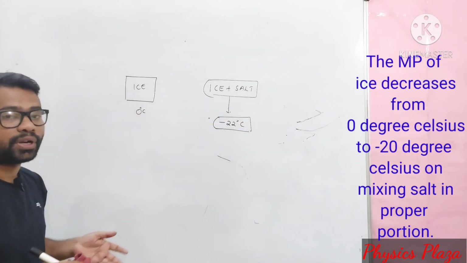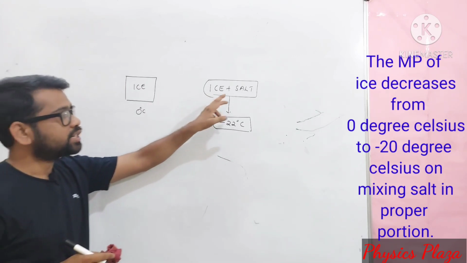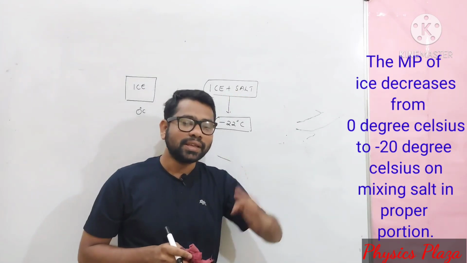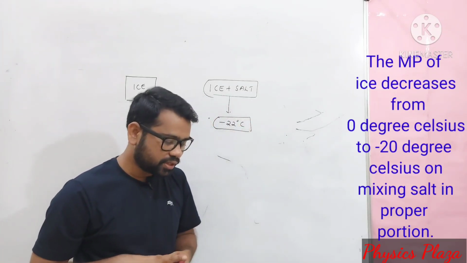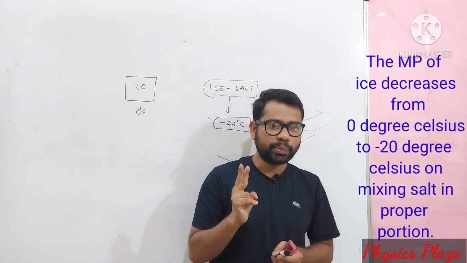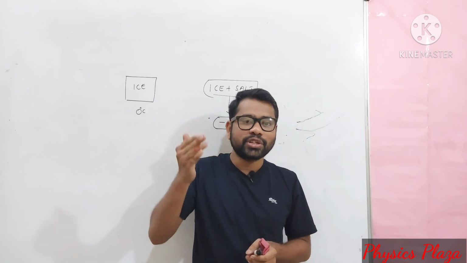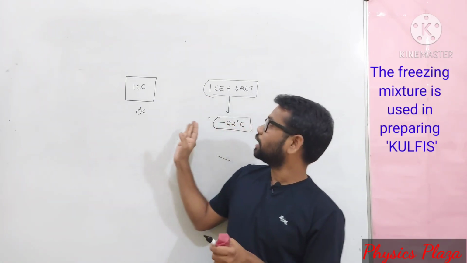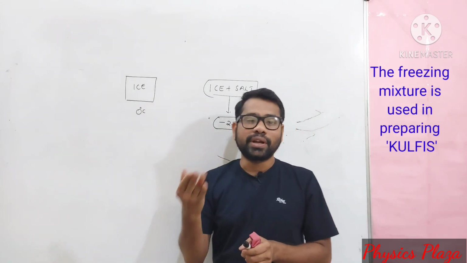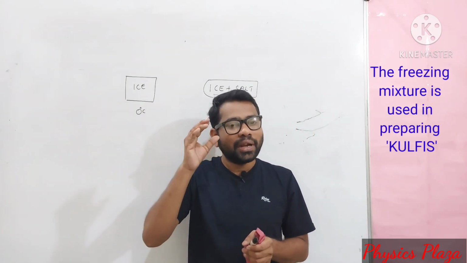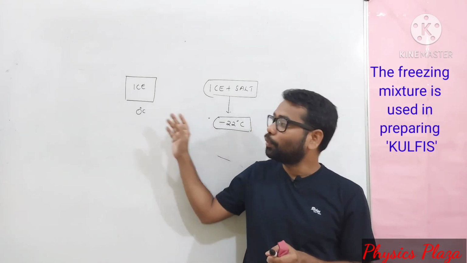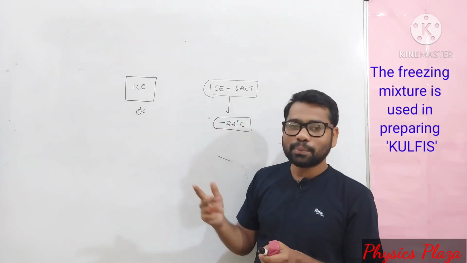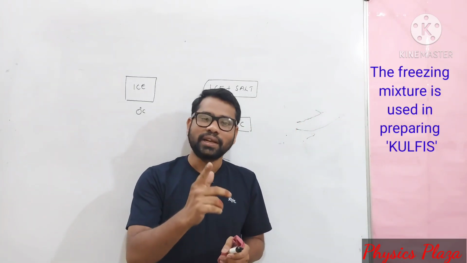Children, it's very important. With the addition of impurities, what is happening? The melting point of ice is decreasing. Children, two points, once again I am going to repeat. When we increase the pressure, the melting point of ice decreases. That is the first point. The second point, with addition of impurities, the melting point of ice decreases. In both ways it is decreasing.